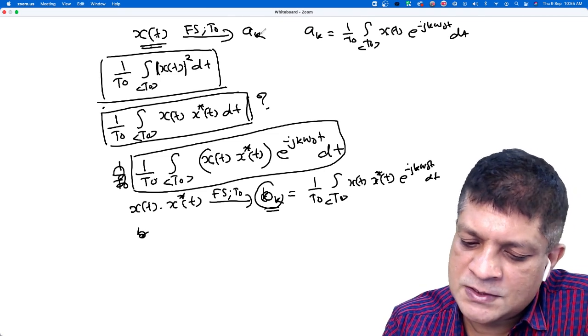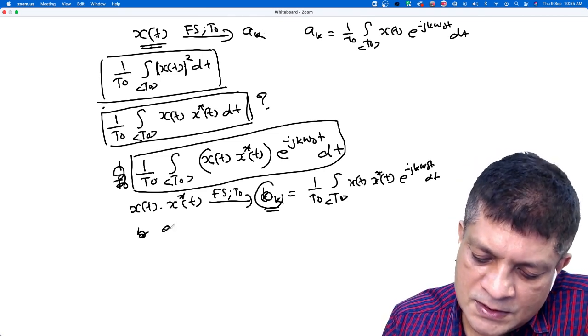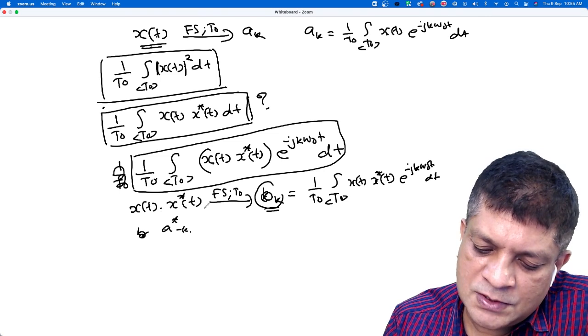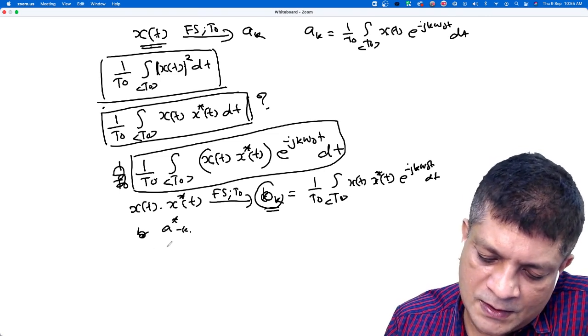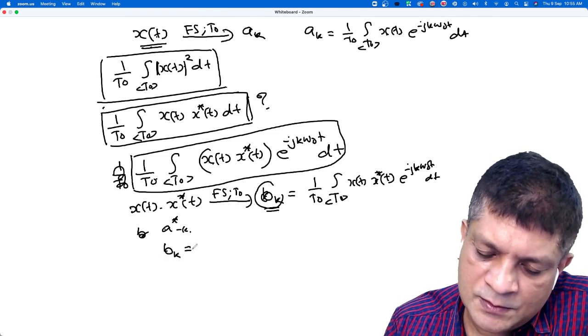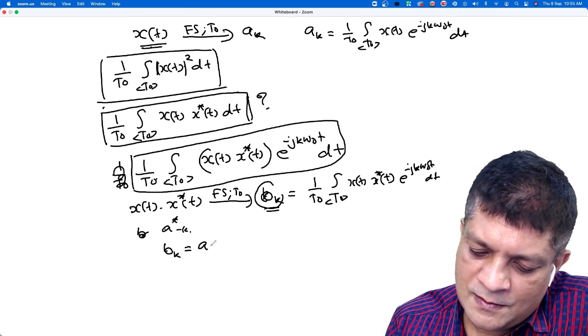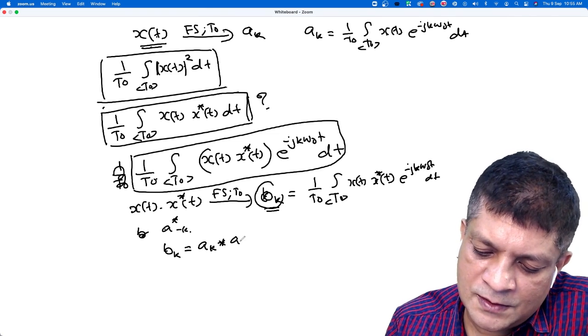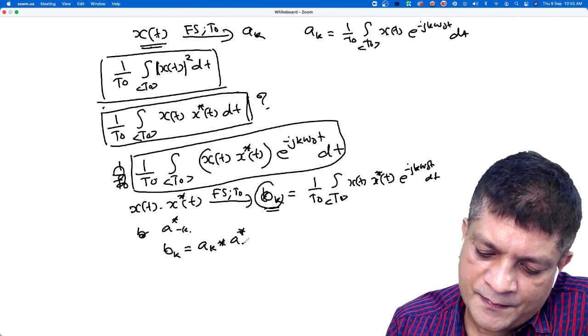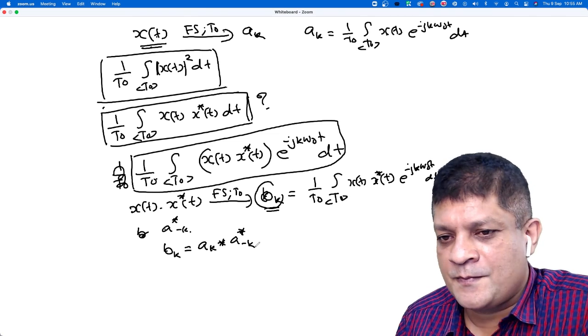It is a star minus k. So using the multiplication property, can we get bk is equal to ak convolution a star minus k? Is it that?